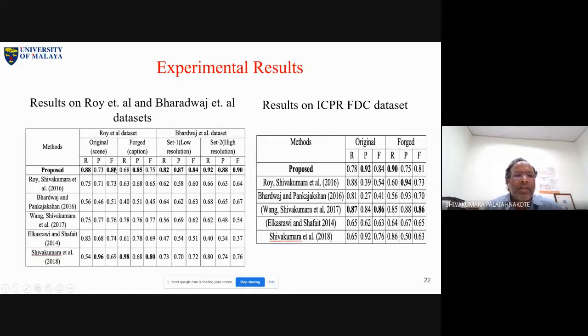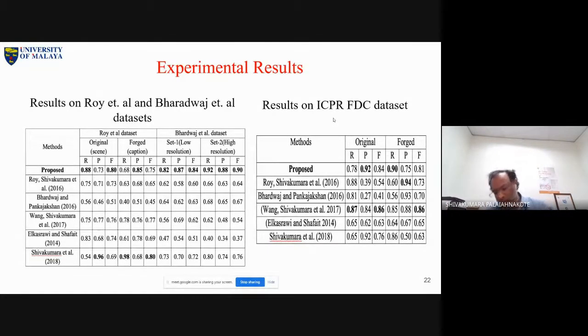Now this is another data set here and a compared study. And this is actually a standard data set, the ICPR FDC data set. Of course, although you created your own data set for experimentation and validation, if you don't show or run your method on a standard data set, then people won't appreciate your work. Because when you show a good result for your own data set, how can people believe that one? People suspect, oh, it's your data set and it's your method. What is the big deal in getting a good result? So that is the way.